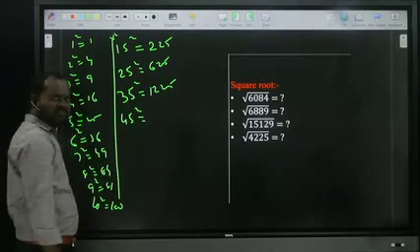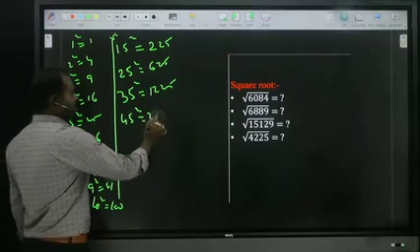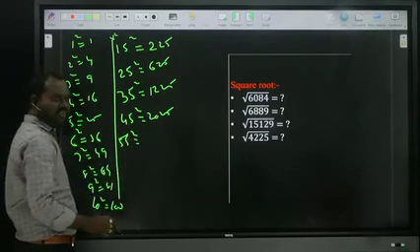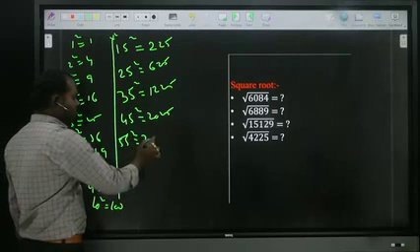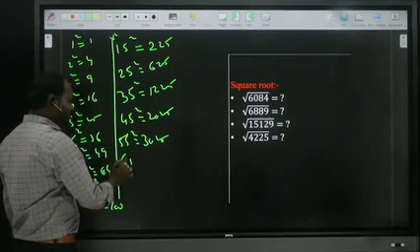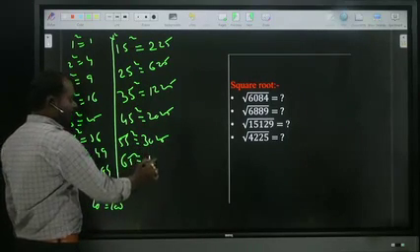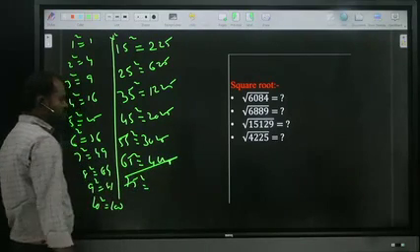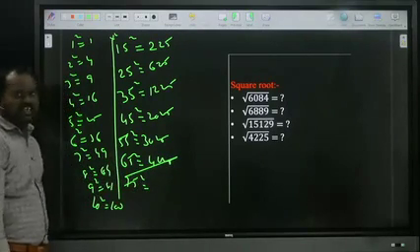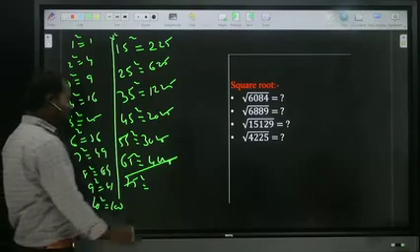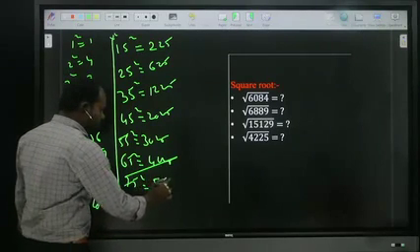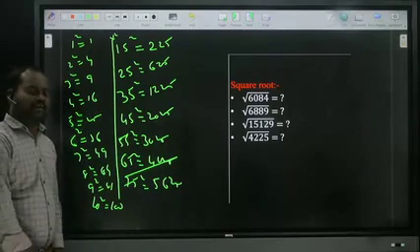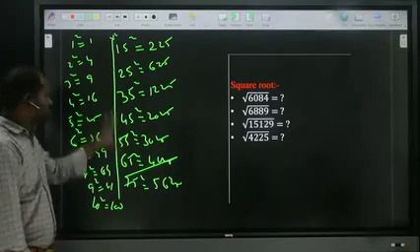45 square: 4, next number 5, 4 fives are 20, 25. 55 square: 5, next number 6, 5 sixes are 30, 25. 65 square: 6 sevens are 42, 25. 75 square: 7, next number 8, 7 eights are 56, 25. Further we can continue up to 105. Whenever the last digit is 5, in that case it is always a shortcut.